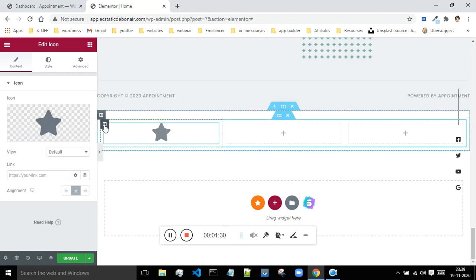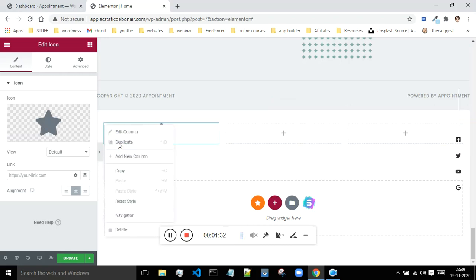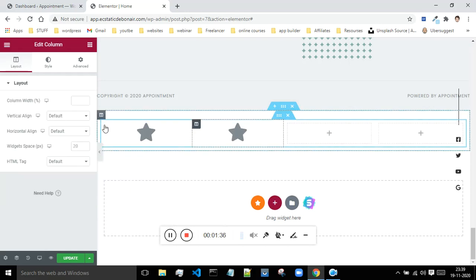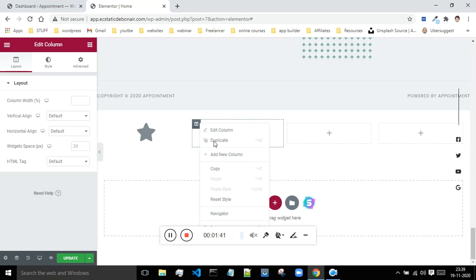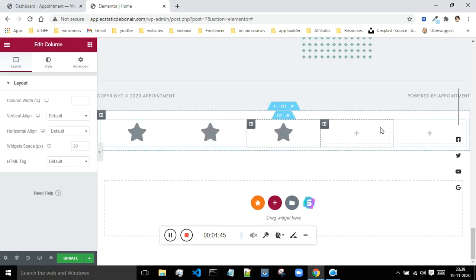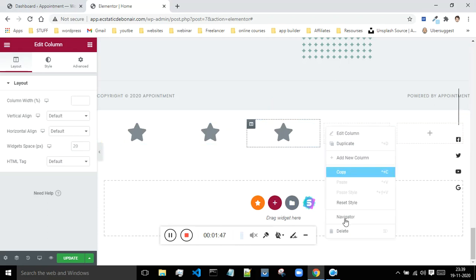Now what I'll do, I will just duplicate this and I will duplicate this one more time. And I will delete these two columns.